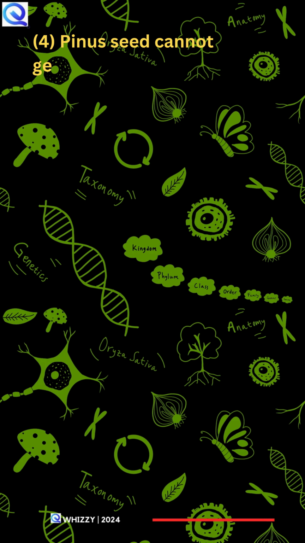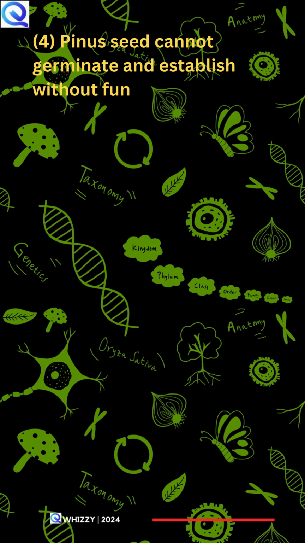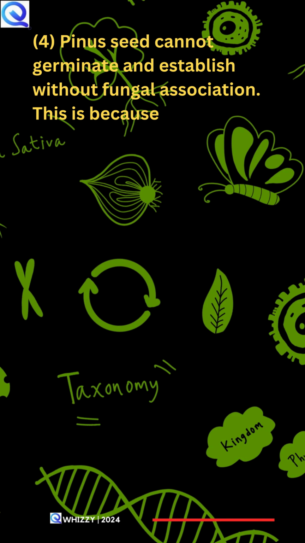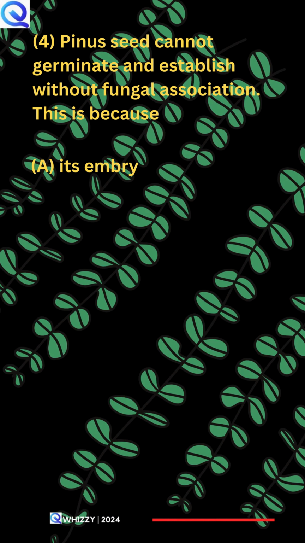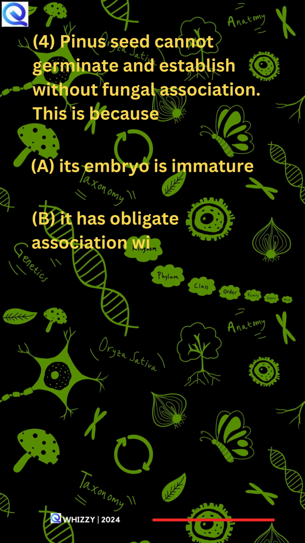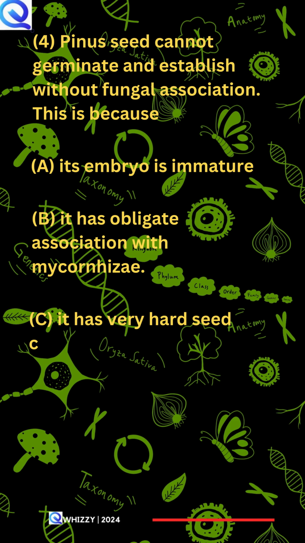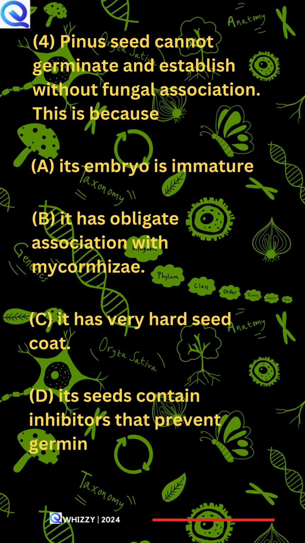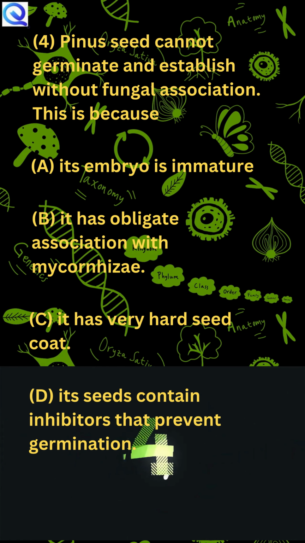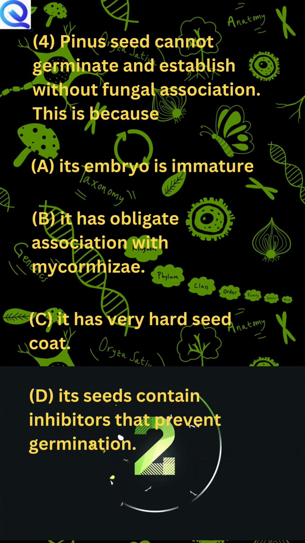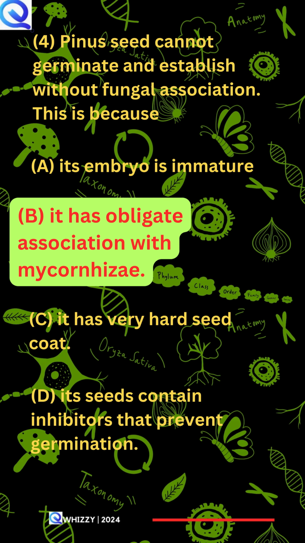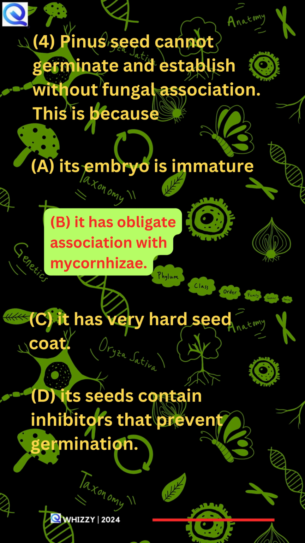4. Pinus seed cannot germinate and establish without fungal association. This is because A. Its embryo is immature, B. It has obligate association with mycorrhizae, C. It has a very hard seed coat, D. Its seeds contain inhibitors that prevent germination. B is the correct answer.